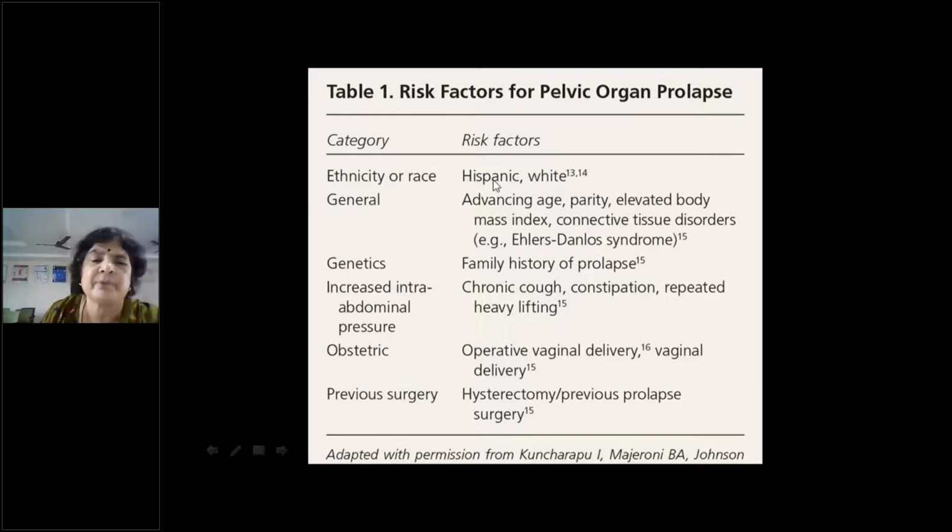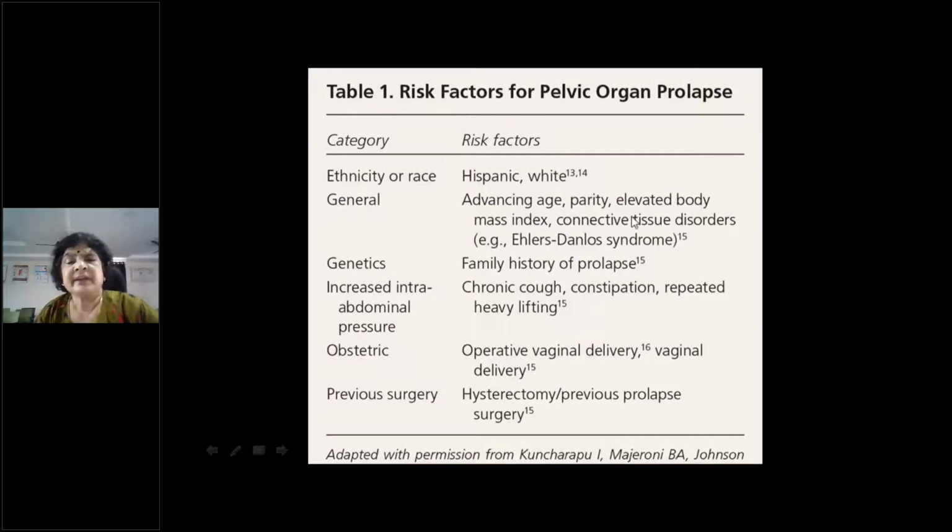Ethnicity or race is supposed to be more common in Hispanics and whites. So general risk factors are advancing age, multiparity, then obesity, connective tissue disorders, then genetics, family history of prolapse, increased abdominal pressure like chronic cough, constipation, heavy weightlifting.